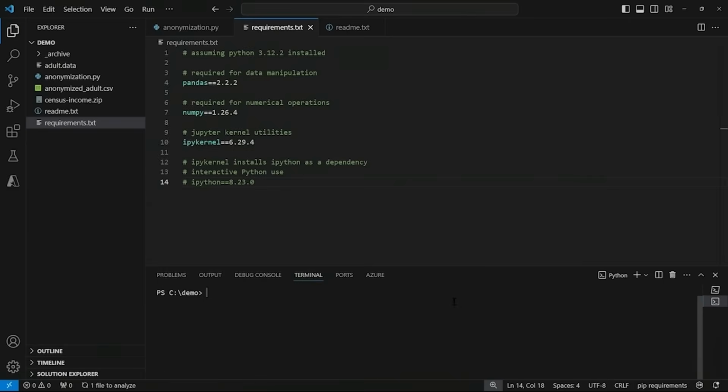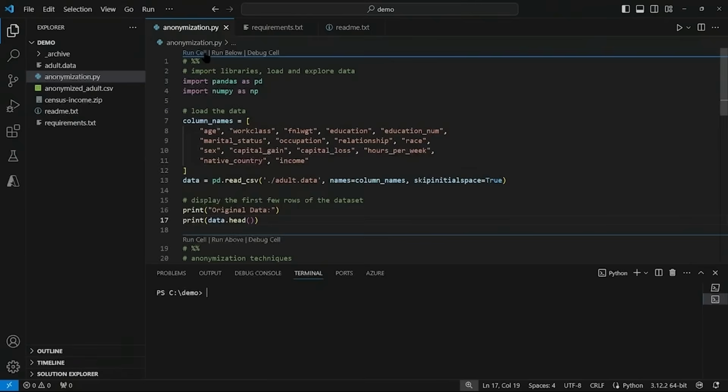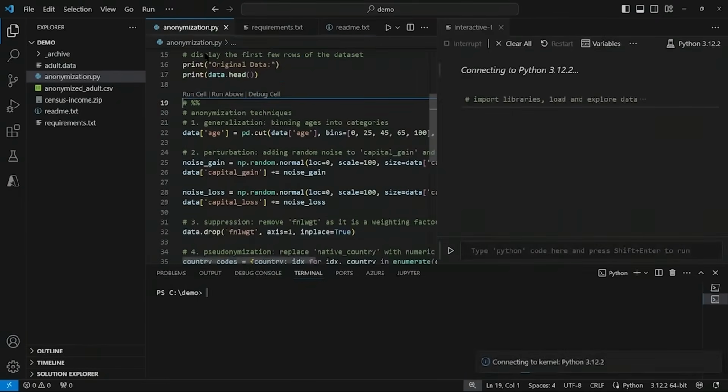So let's select anonymization.py, and we'll run the individual cells. Okay, so the libraries that allow us to do this are the IPython kernel and the IPython libraries. And we don't have to reference them in the code. We specify a cell by the character sequence #%%. And with that, it's recognized as a cell, just like as if we were in a Jupyter notebook. So let's run the first cell, where essentially we're just importing libraries and loading and exploring the data. So I'll select Run Cell.